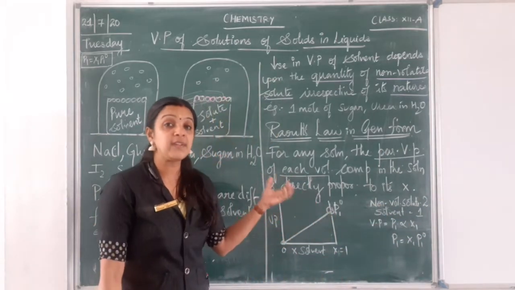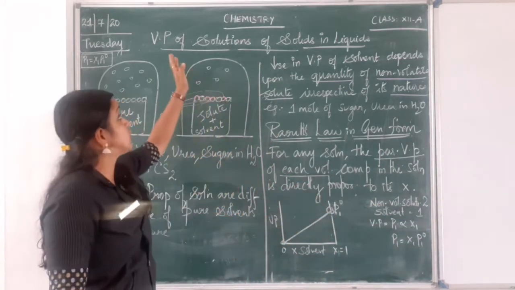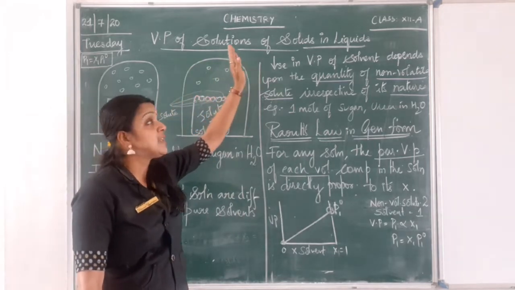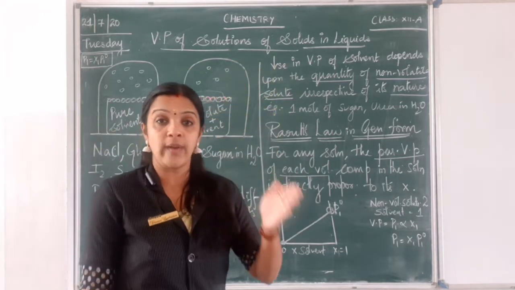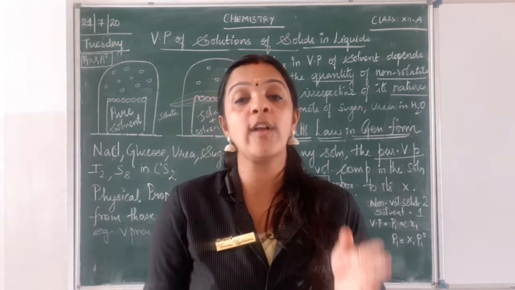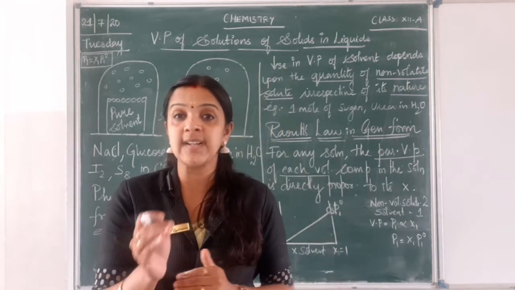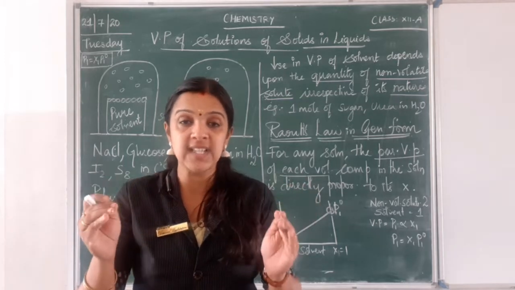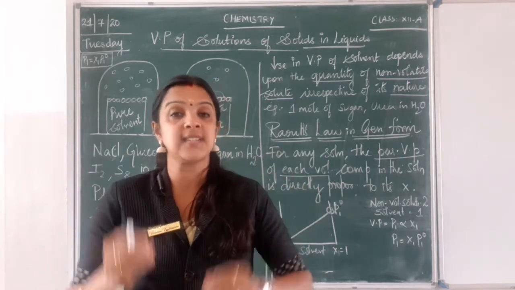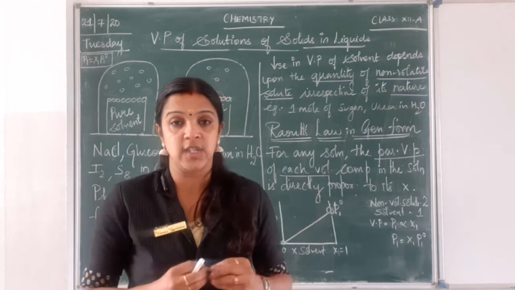So this is what we will be deriving in case of vapor pressure of solutions of solids in liquid, where the solid is a non-volatile solute. Okay, now you are able to understand. I think these are the important things, assumptions made by the scientist with a proper conclusion.